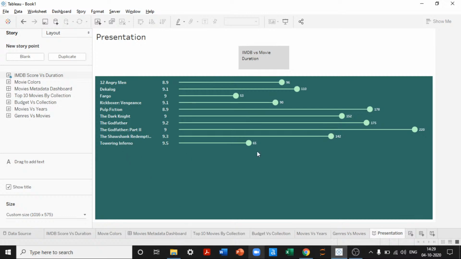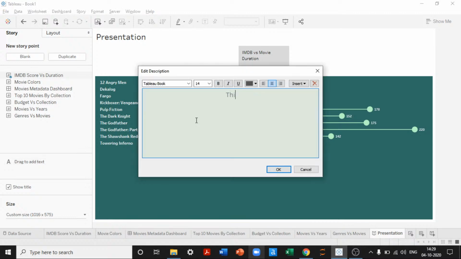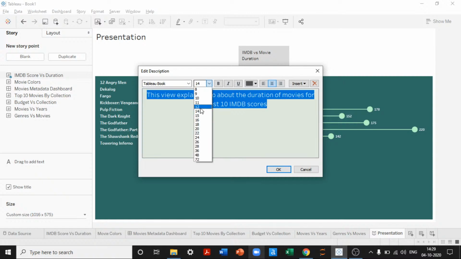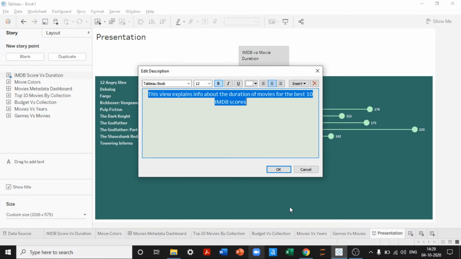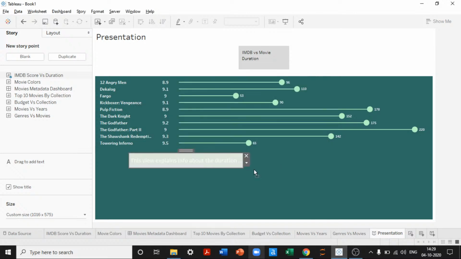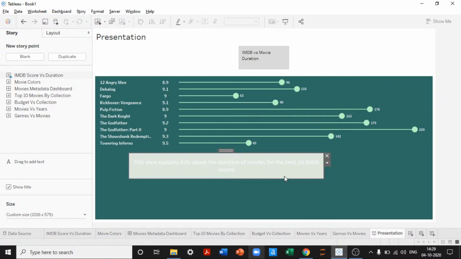Okay. What if the user is not understanding this clearly? We can drag to add text. Here I can drag and say this view explains information about the duration of movies for the best 10 IMDb scores. Not necessary that it has to be so big, but big enough for the user to understand what it is, and then place it somewhere so that the user can understand this.